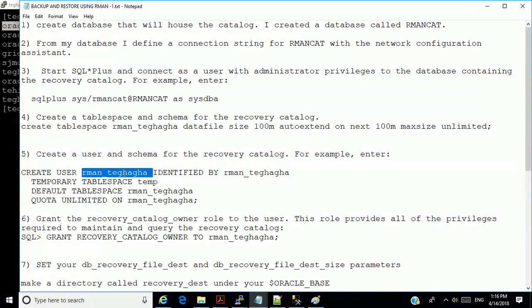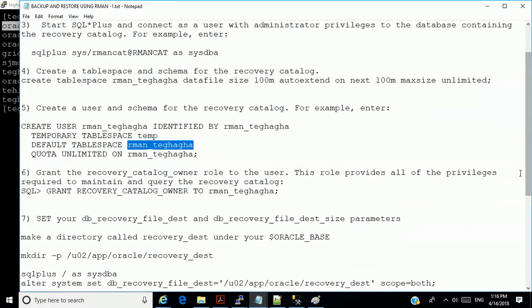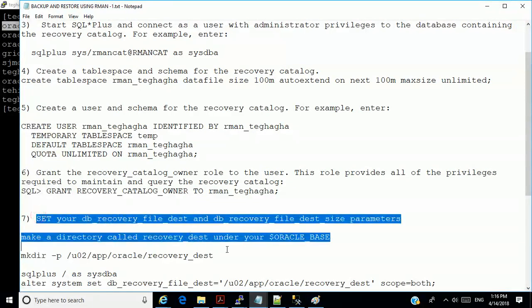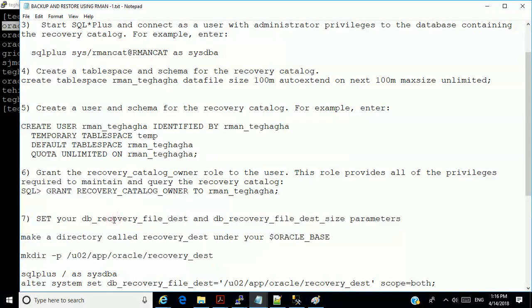And I'm going to create a table space for that, which is going to be the default table space. And also, I'm going to grant the recovery catalog owner to the Arman user. All right. Then I'm going to go to my database and set the parameters called the DB recovery file dest.